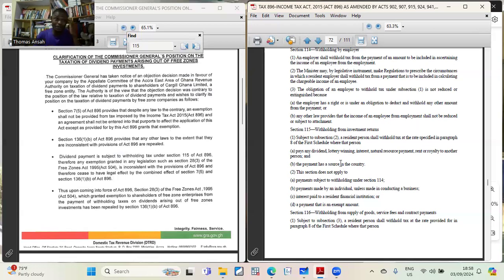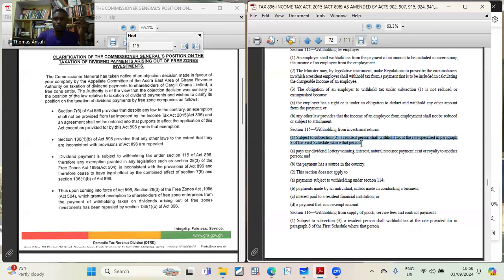So I think what is happening is that the Cargill people, the investors, are not really Ghanaians, but they are sourcing the money from Ghana. So it means withholding tax applies. So here there is withholding tax on investment.